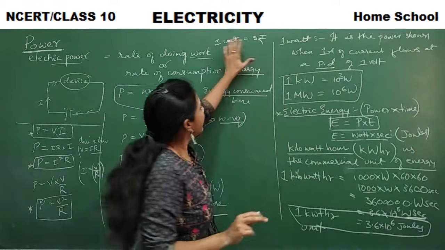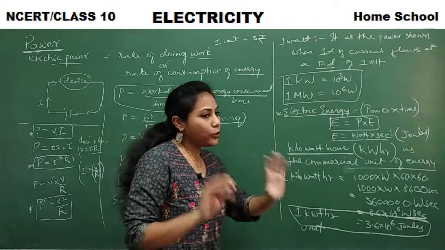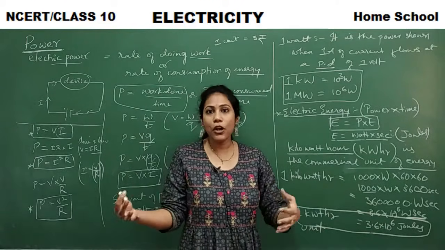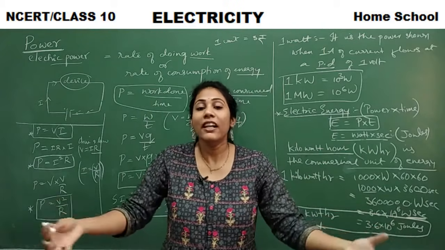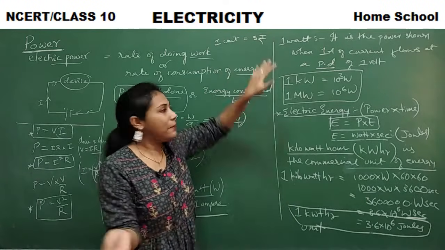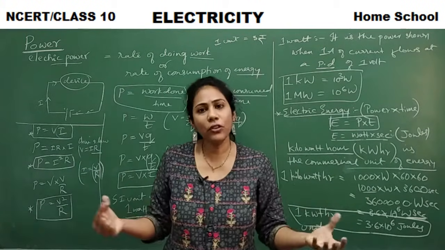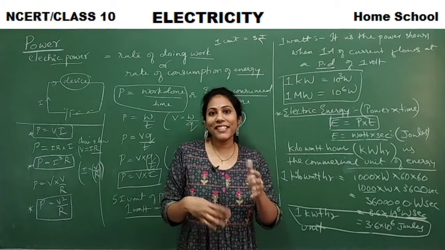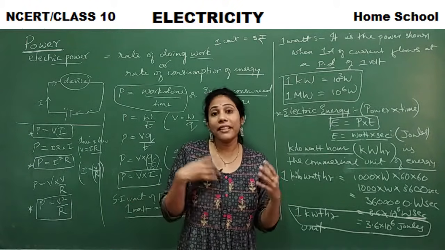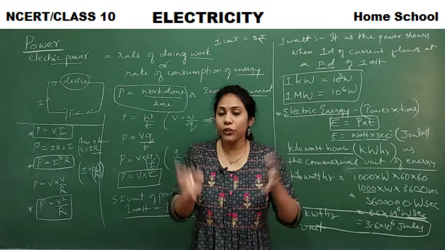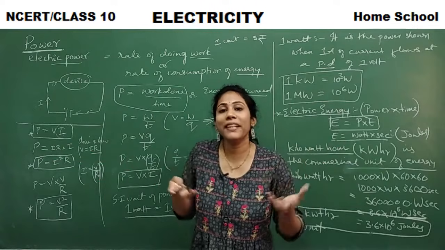They will check how many units your meter is showing, multiply with 3, and give you the bill. This is how the electricity board takes money from people for the energy that each equipment has used.